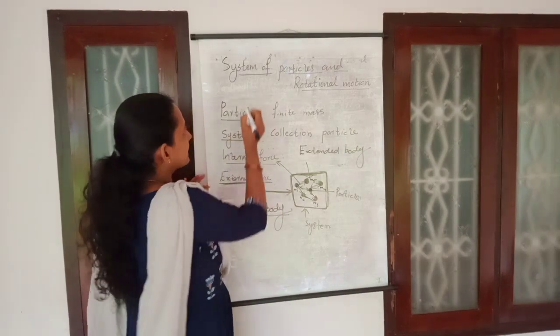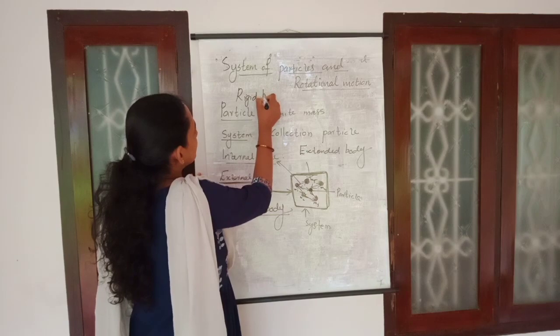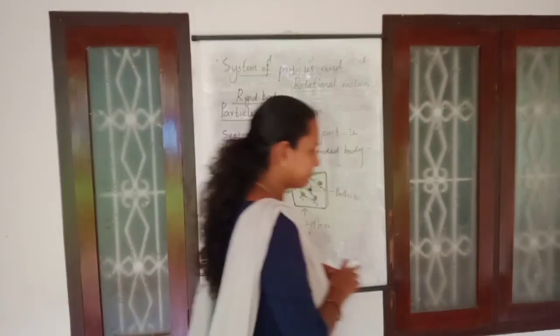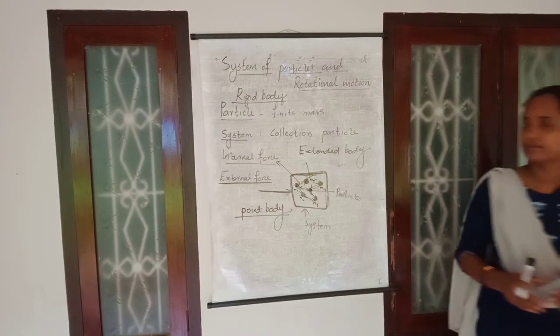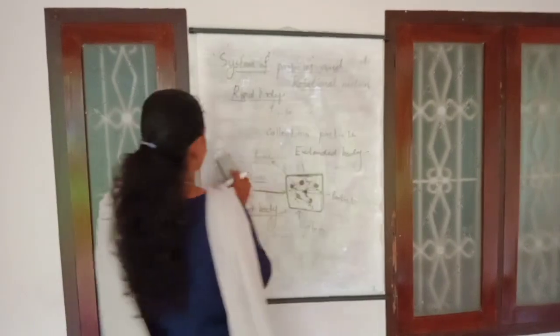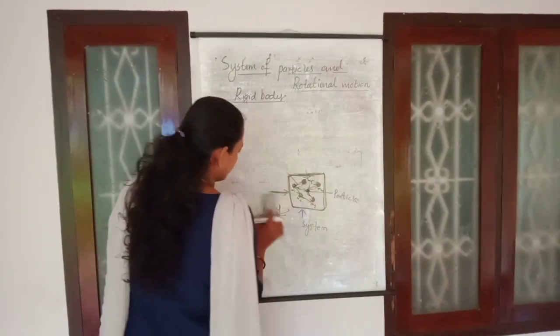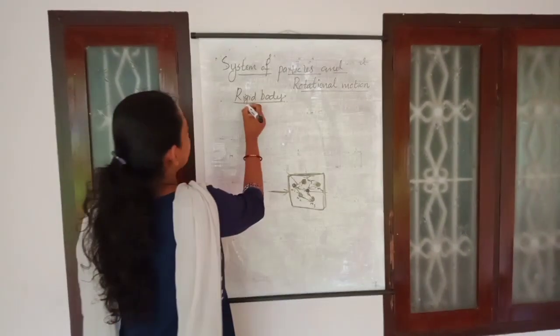First of all, what is a rigid body? So what is a rigid body?